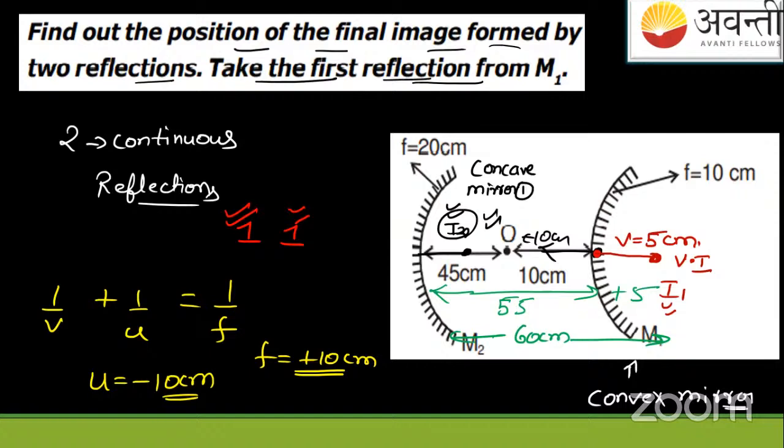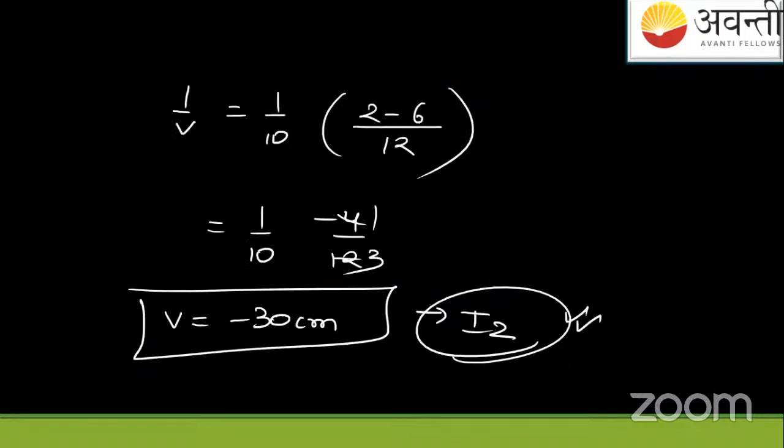So is this question clear, students? After the first reflection, the image I1 is formed here. Now this image acts as an object for the concave mirror, that is the second mirror, for the second reflection. Then the image is formed at I2, 30 centimeters. Fine. Does anybody have any doubt in this? Yes or no? See, the first reflection we took from the right hand side, convex. The second reflection we took from the left hand side, concave. Any doubts? No doubts. Excellent, students. Very good.